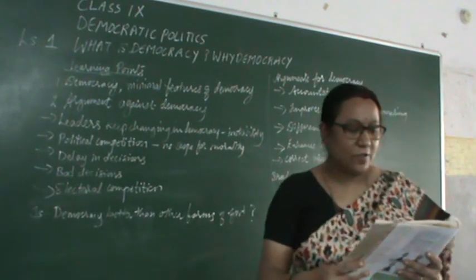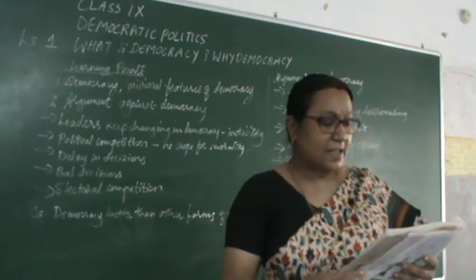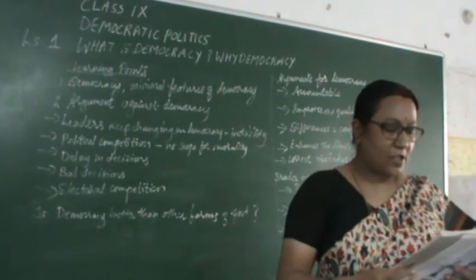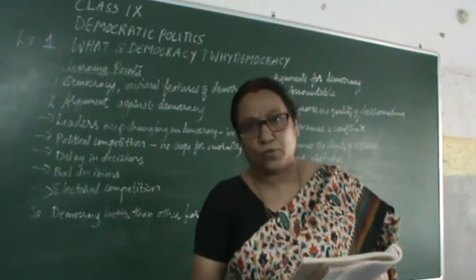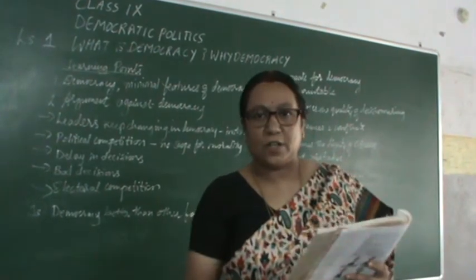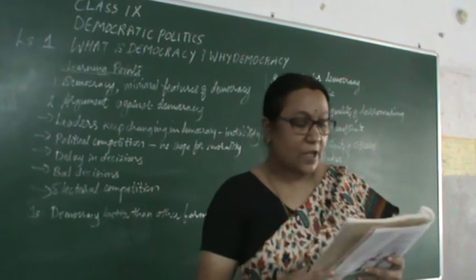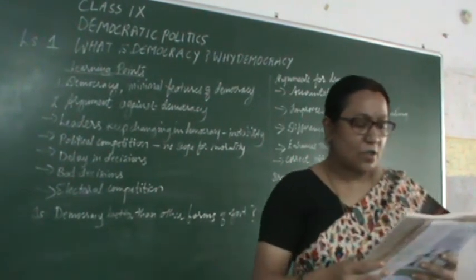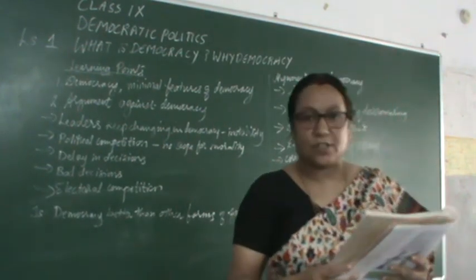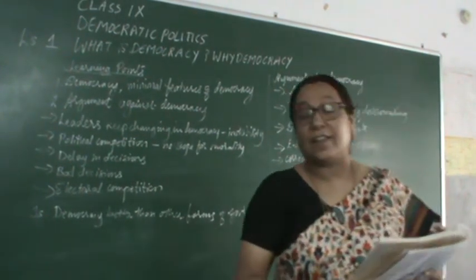What is this representative democracy? It tells you that the most common form that a democracy takes in our times is that of a representative democracy. In the countries we call democracies, all the people do not rule. India has over 1 billion population. Do we have that much time to go and sit and make decisions? No. A majority is allowed to take decisions on behalf of all the people. Even the majority does not rule directly. The majority of the people rule through their elected representatives.